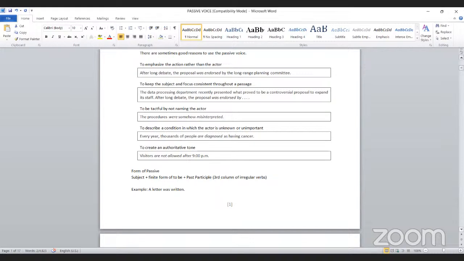So the infinite form of the verb to be, that is am, is, are, was, were, shall be, will be, and the past participle, the third column of the verbs, right? We are dividing the concept of verbs into several segments. One is past participle, right? You need to have a thorough idea about all the forms in past participle cases.